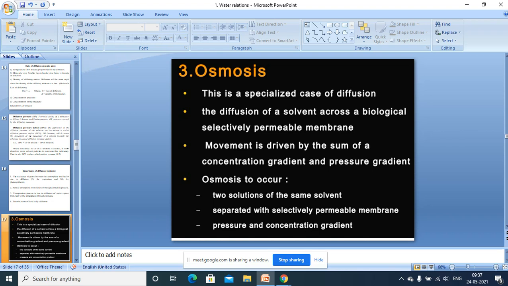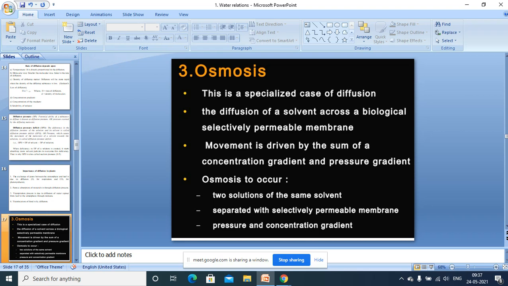And basically we can see what the semi-permeable membranes in the plant cell are. They are the cell membrane and the tonoplast. Tonoplast means it is a membrane bounding the vacuole. Then in animals, the urinary bladder of sheep and egg membrane are also considered semi-permeable membranes.